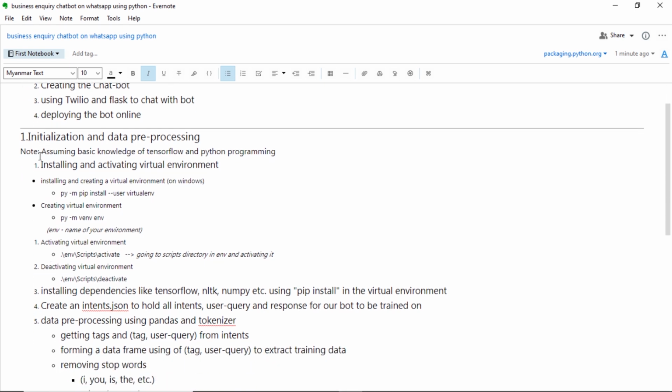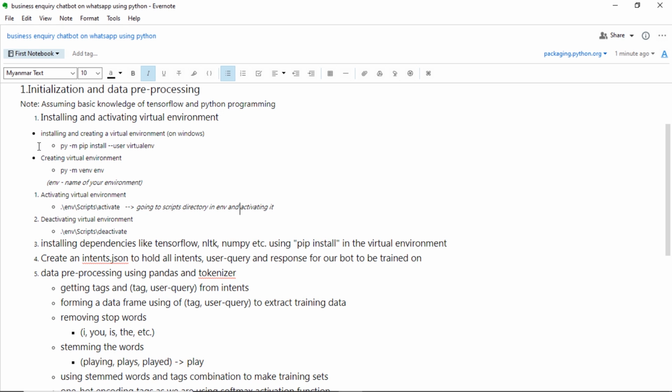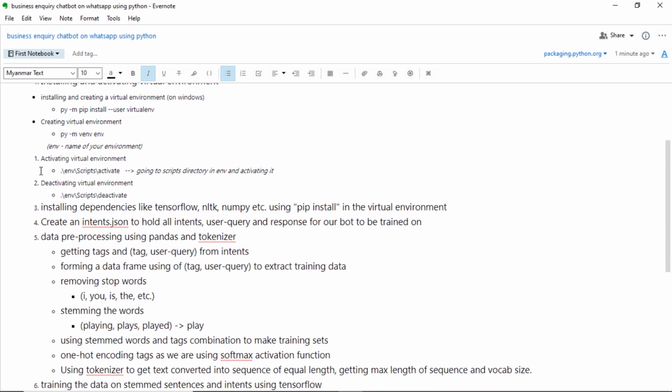So moving on to the first part of the video, first of all we will create a virtual environment for our project. Basically we can understand a virtual environment as a folder where we can dump all our project related files together. Once we create the environment, we will install all the dependencies like TensorFlow, NLTK, NumPy, etc. After that, we will create an intents.json file that will hold all the intents that we will create for the chatbot, how the user will ask questions, and what responses we can expect from the chatbot. Once we create it, we will extract that data for our training.